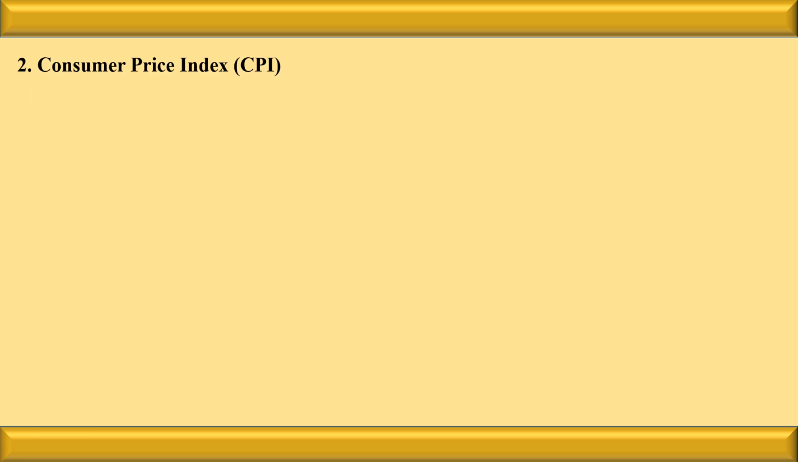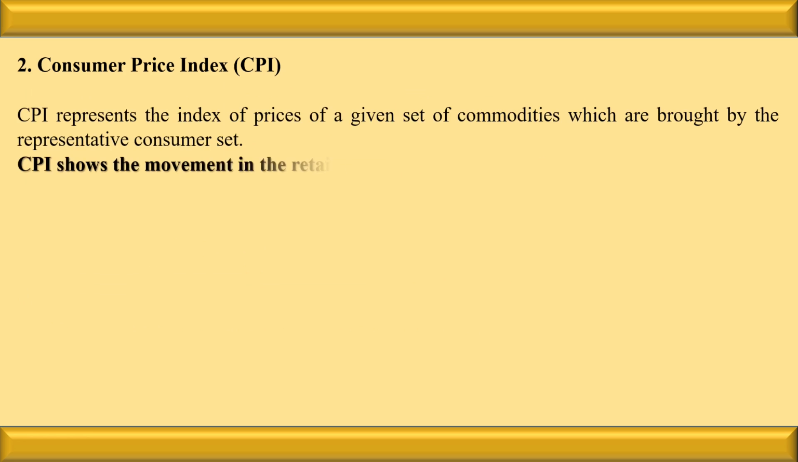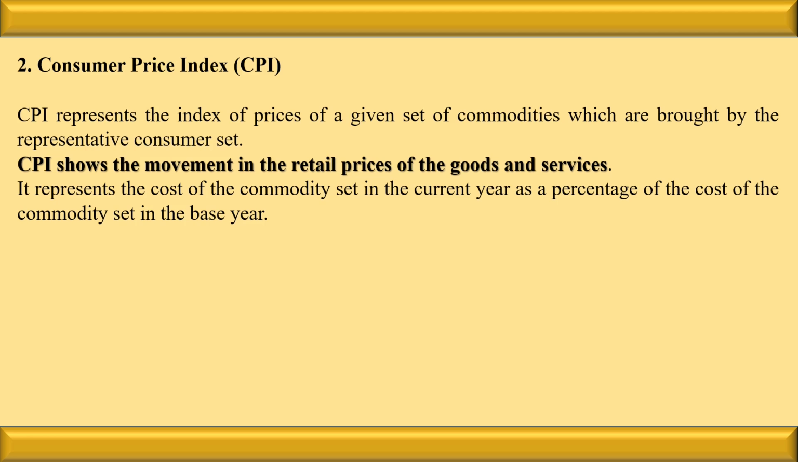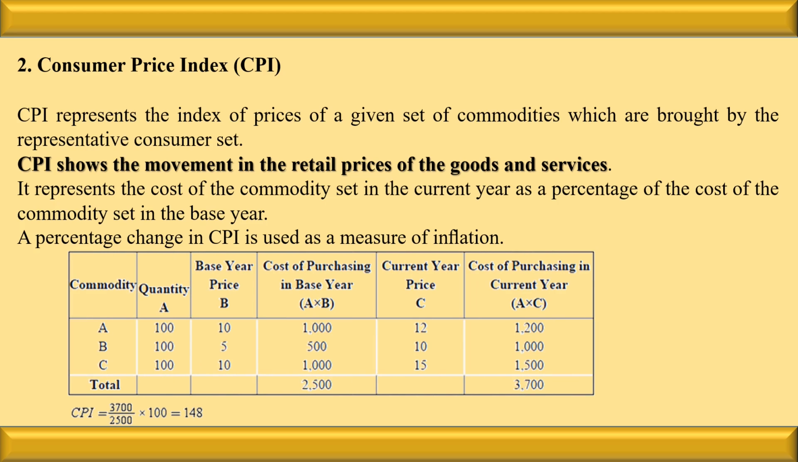Now let us see the next thing, that is the consumer price index. Consumer price index shows the movement in the retail prices of the goods and services. What is consumer price index? It shows the difference in the retail prices of the goods and services. It represents the cost of the commodity set in the current year as a percentage of the cost of the commodity in the base year. A percentage change in the consumer price index is used to measure inflation. Try to understand it with this example.